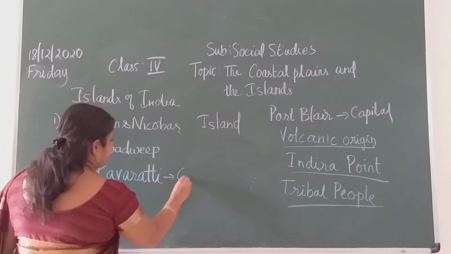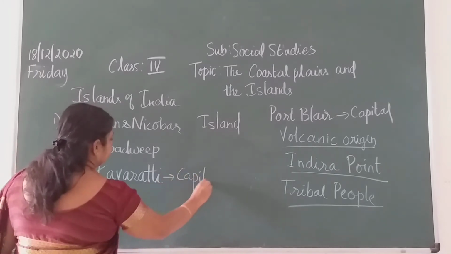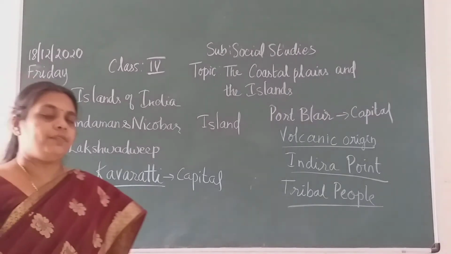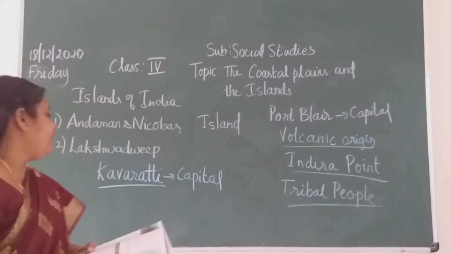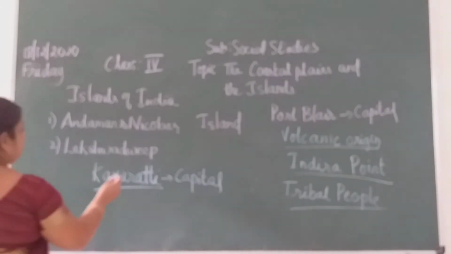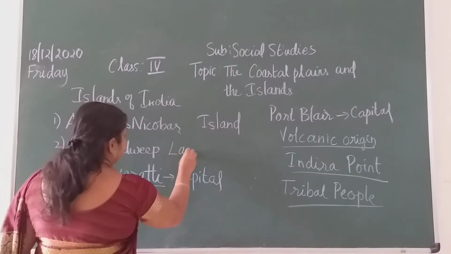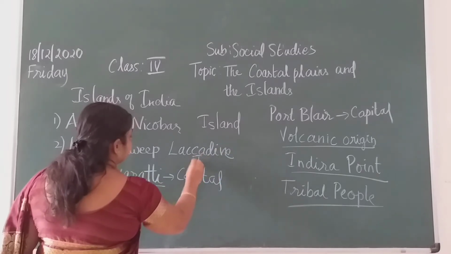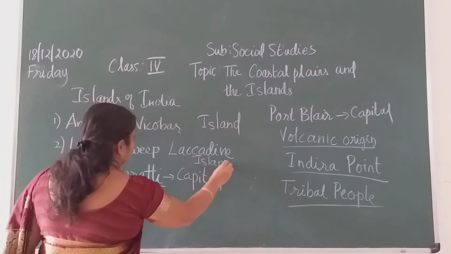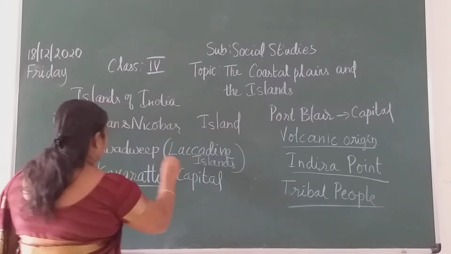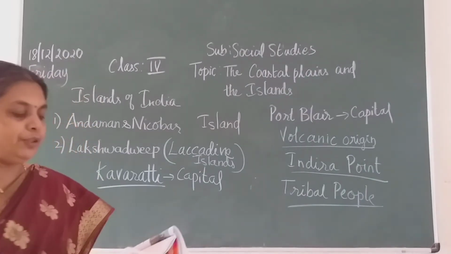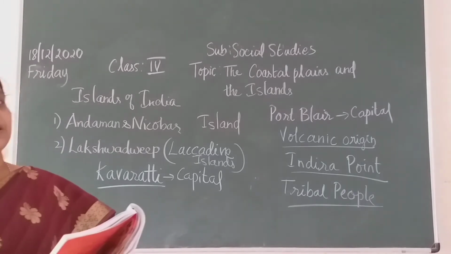Kavarati is the capital of Lakshadweep, and previously it was called the Laccadive Islands. The name has been changed to Lakshadweep. So they are surrounded by beautiful coral reefs, children.